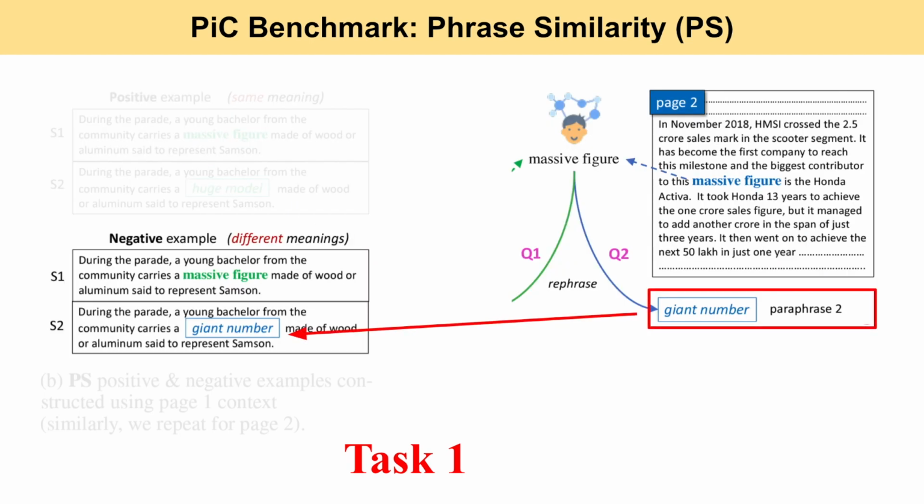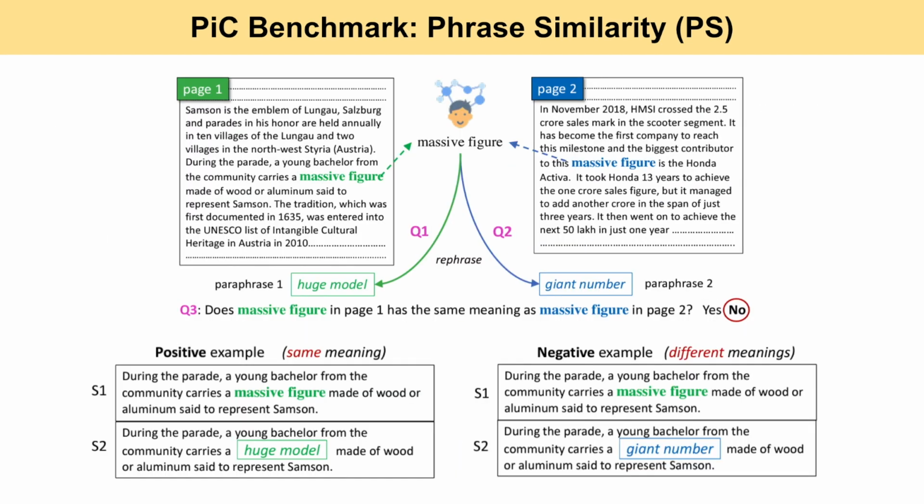The negative example is similar to the positive one, except for the phrase in S2, here giant number, which is the paraphrase of massive figure in page 2. To make sure the paraphrase of the blue massive figure, which is giant number, is not semantically equivalent to the green massive figure for the negative label, the label from the annotators for Q3 must be a no. We also enhance the quality of the PS dataset by an extra verification round for verifying both negative and positive examples.